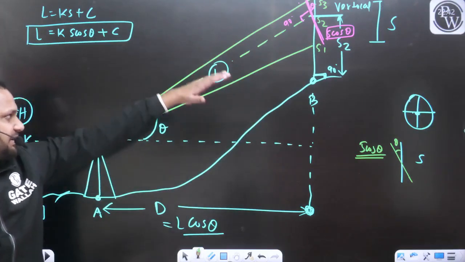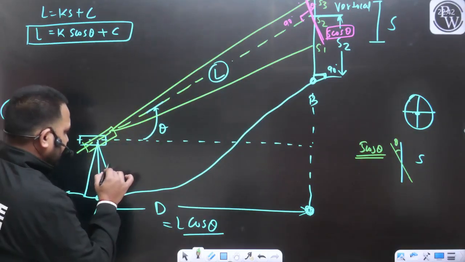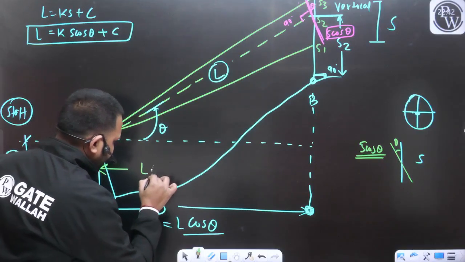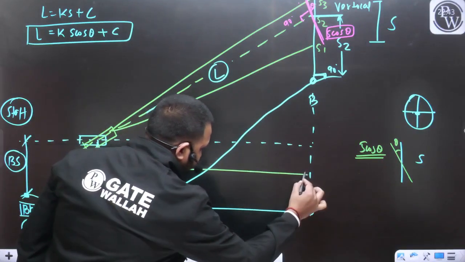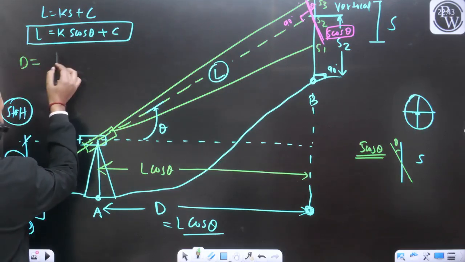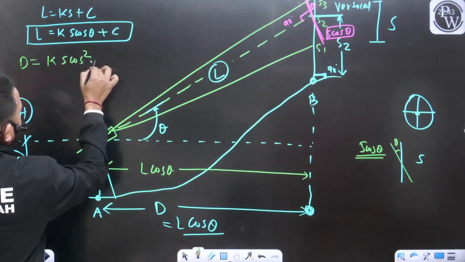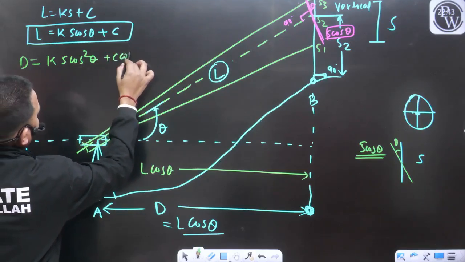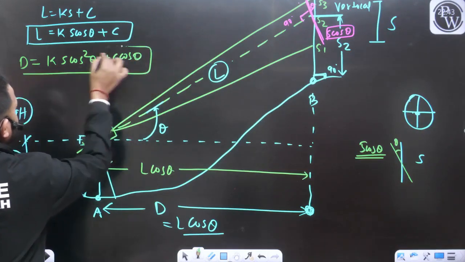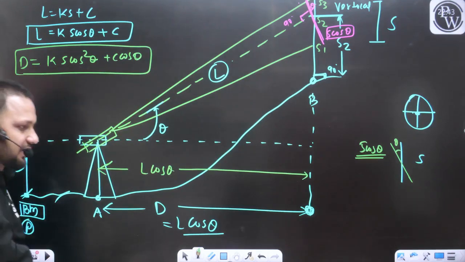So if this is the distance L, this angle is theta, this will be nothing but L cos theta. So we know the value of L. Can we find out the value of D? D will be equal to K S cos square theta plus C cos theta. This is the horizontal distance.